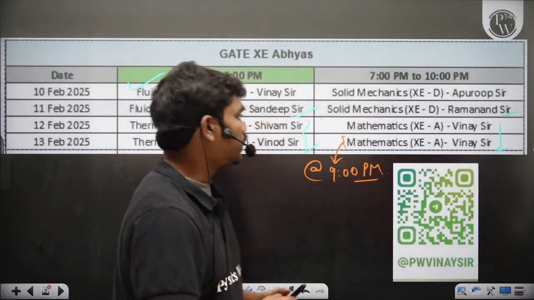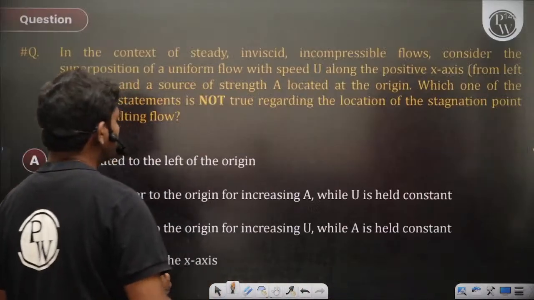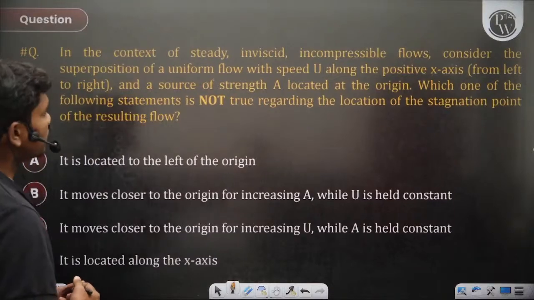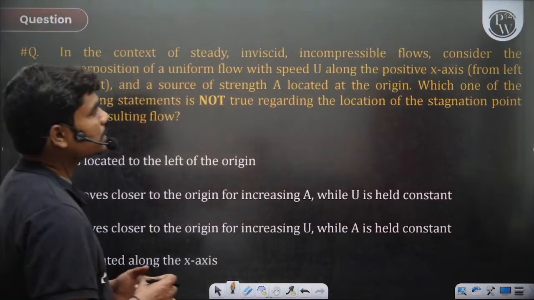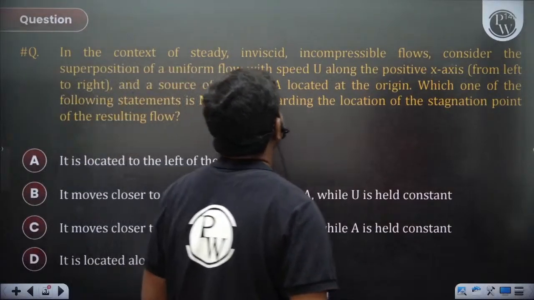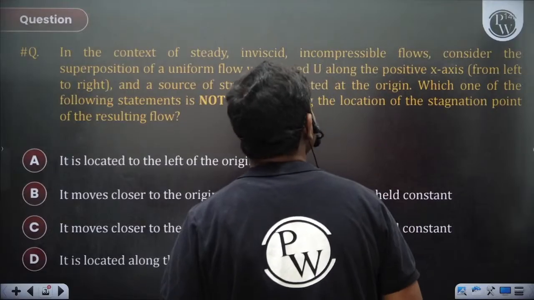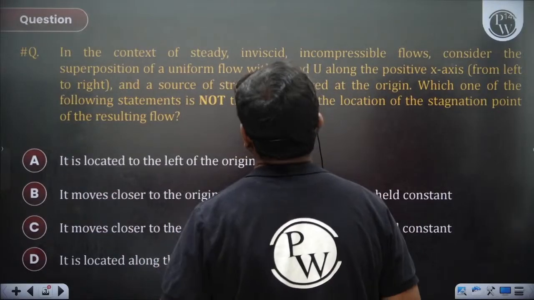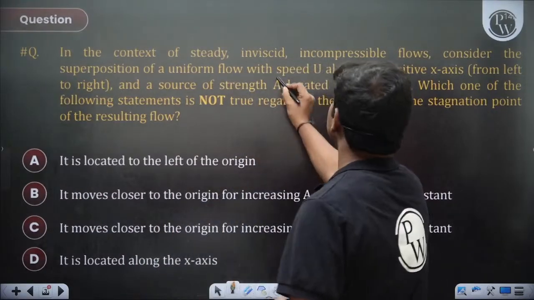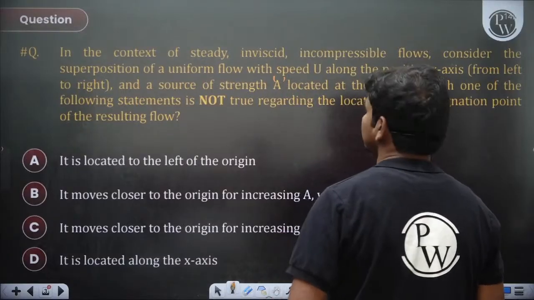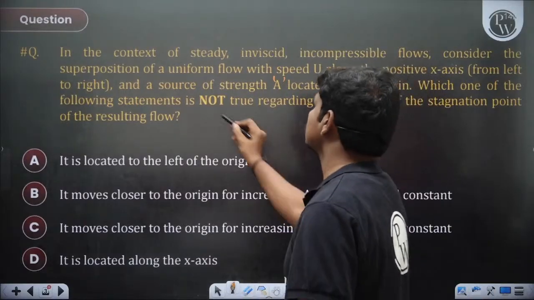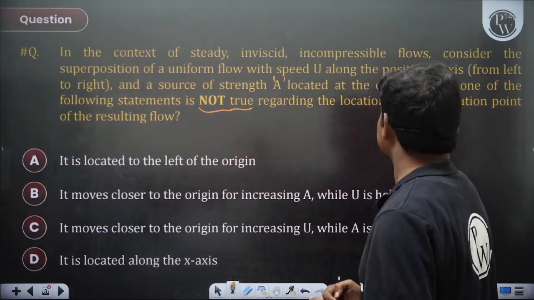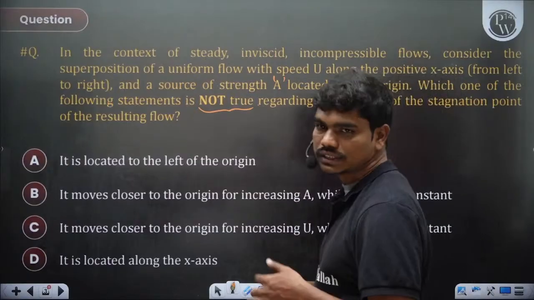Chalo, let's solve the questions then. First question, let me display it for you. In the context of study of inviscid incompressible flows, consider the superposition of a uniform flow with speed u along the positive x-axis from left to right, and a source of strength A located at the origin. Which one of the following statements is not true regarding the location of the stagnation point of the resulting flow?